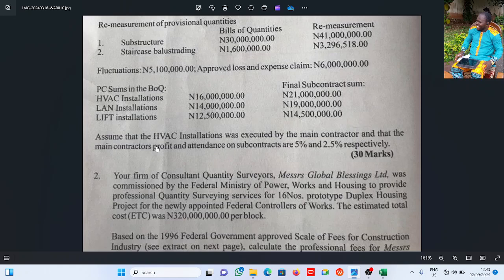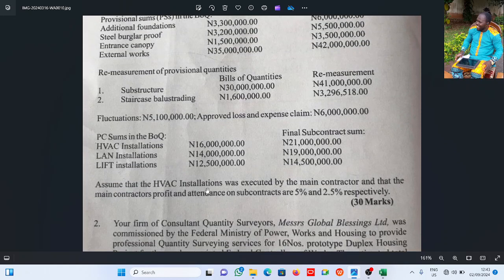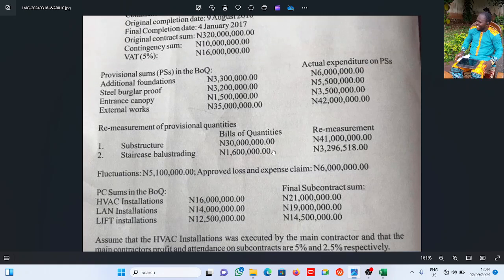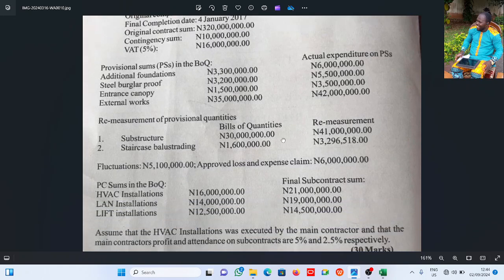Now it says assume HVAC installations was executed by the main contractor, and that the main contractor's profit and attendance on the subcontracts are 5% and 2.5%. HVAC is done by the main contractor, so on HVAC he will not be getting profit and attendance, except he wants to charge himself for profit and attendance. All right, I hope that is clear. So profit and attendance for both LAN and lift. Now this is what this question is talking about.